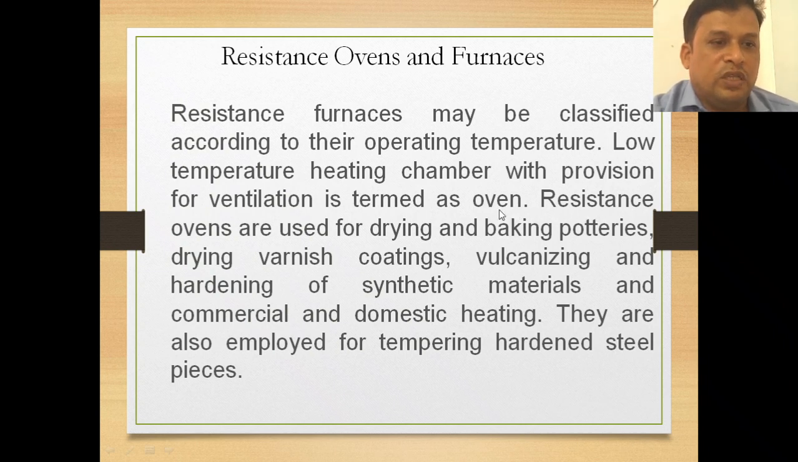Now, resistance ovens are used for drying, baking and drying varnish coatings, vulcanizing and hardening of synthetic materials, and also for domestic heating as well as commercial heating. They are also employed for tempering hardened steel pieces. So, resistance ovens and furnaces have very great use in industries as well as domestic applications. We can use them for drying, baking and also vulcanizing.